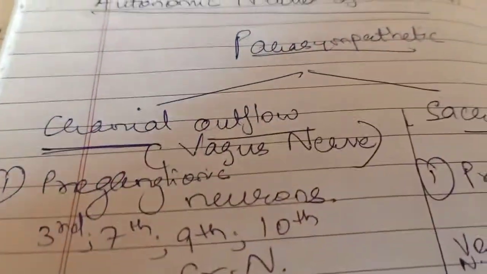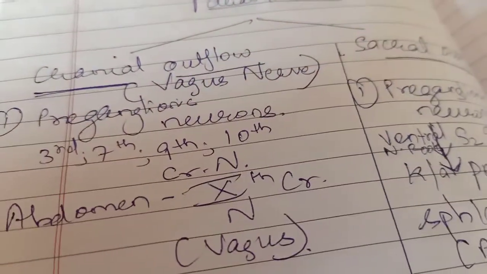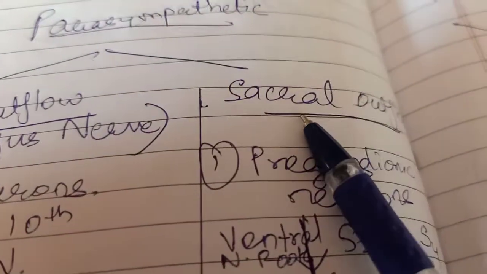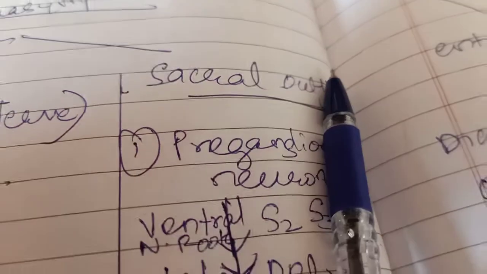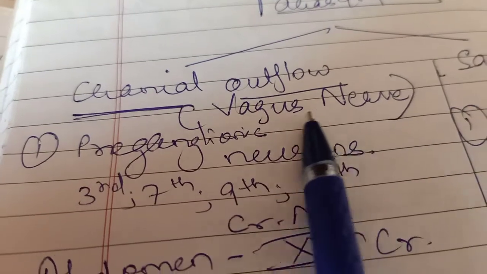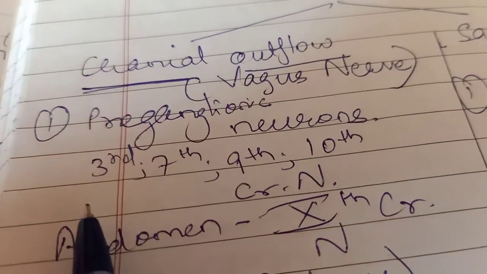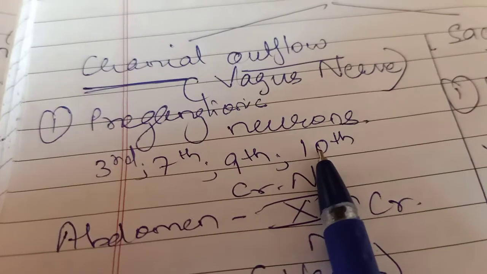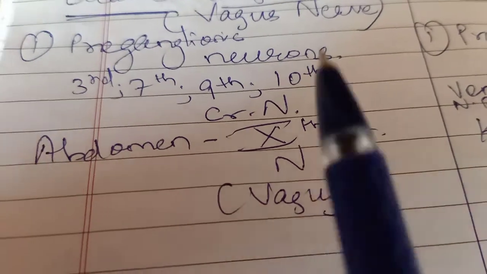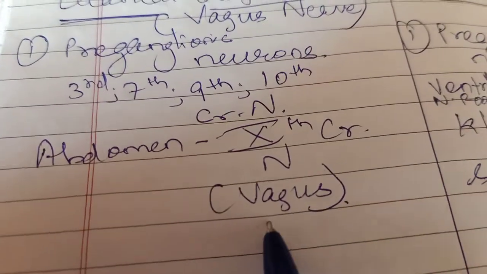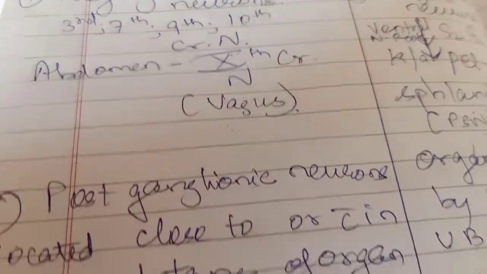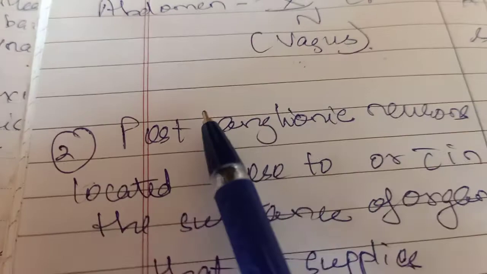So the parasympathetic nerves are from cranial outflow and from sacral outflow. I am not talking right now about the sacral outflow. I am just talking about the cranial outflow, which is from the vagus nerve. The preganglionic neurons are from the 3rd, 7th, 9th and 10th cranial nerves. But when you are concerned with the abdomen, it is only the 10th cranial nerve. This vagus nerve arises from the medulla oblongata of the brain stem. So this is about the vagus nerve.